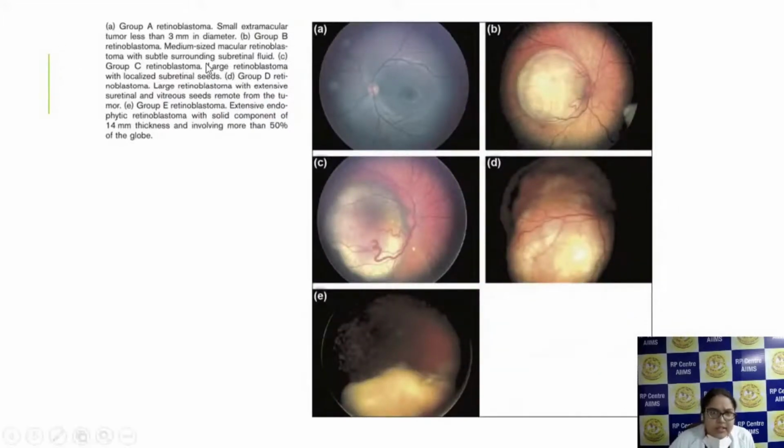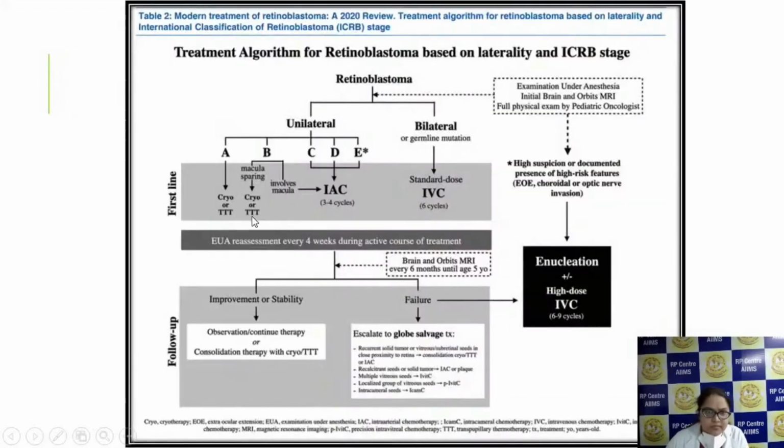So here you can see this is a small tumor which is located in the periphery and is less than 3 millimeters. So this we label as group A. This is a big tumor which is located in the macula, more than 3 millimeters, is group B. Here you can see the tumor associated with subretinal seeds is group C, and here subretinal seeds with vitreous seeds is group D, and group E is a large tumor which involves more than 50% of the globe.